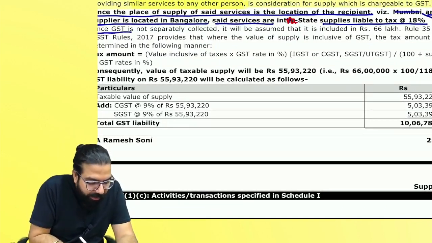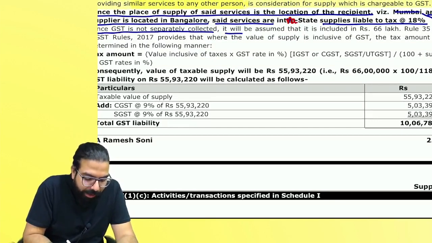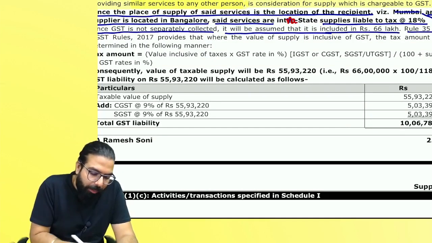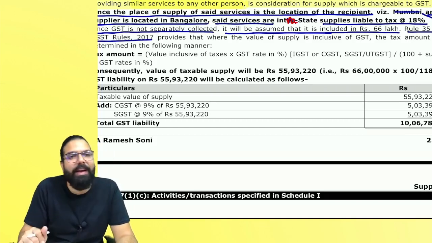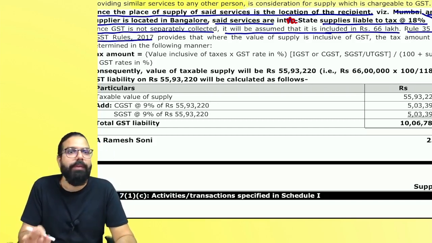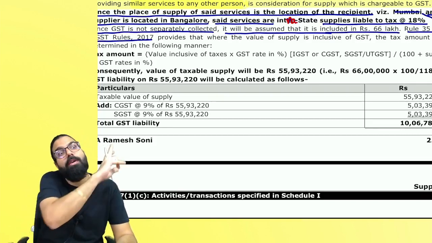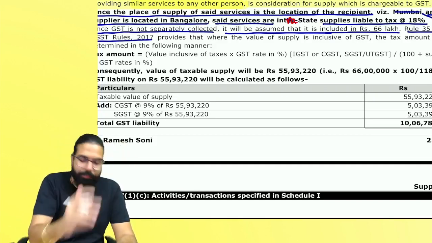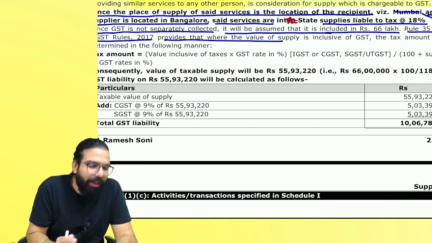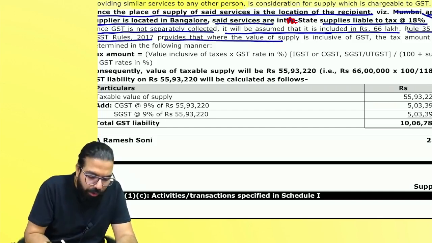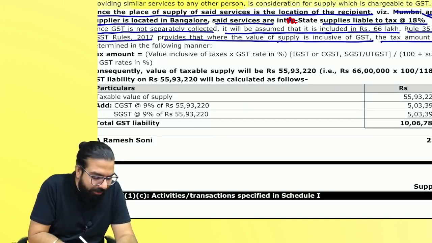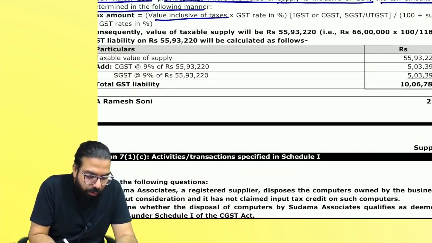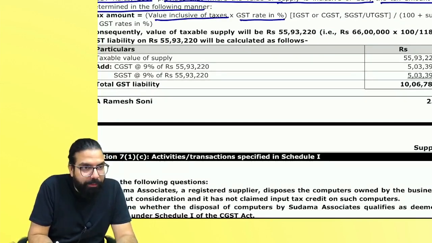Then since GST is not separately collected, it will be assumed that it is included in 66 lakh. Rule number 35 of the CGST Act. This rule number 35 you don't know now. You will know rule number 35 when we learn the chapter of value of supply. Can we go ahead, everyone? Next, provides that, or you can write directly, where the value of supply is inclusive of GST, the tax amount is to be determined in the following manner. Value into the GST rate, correct, everyone?